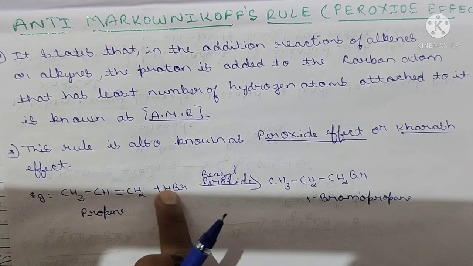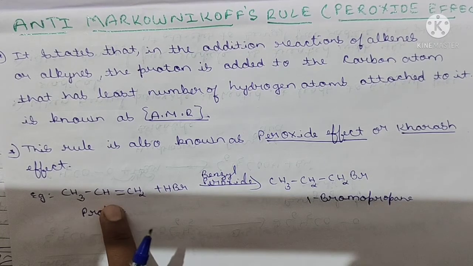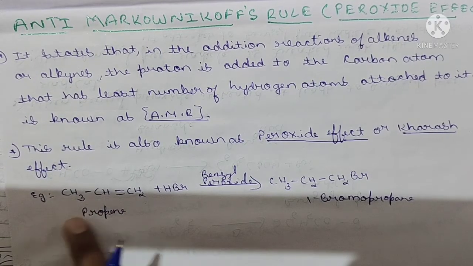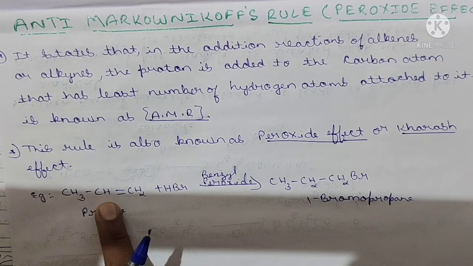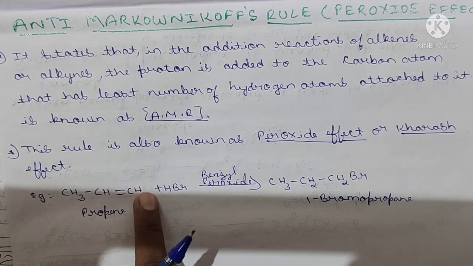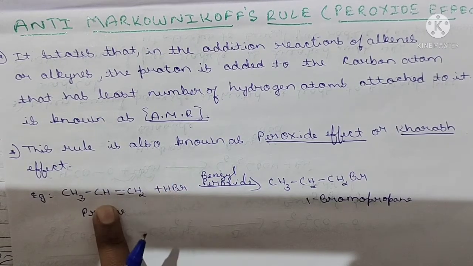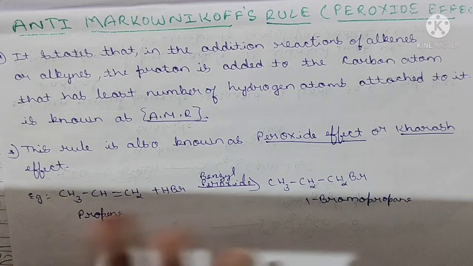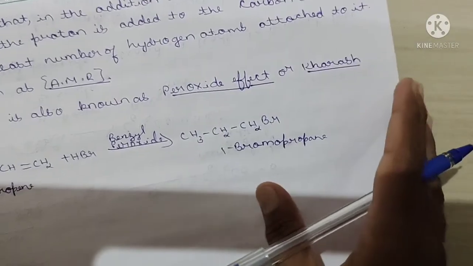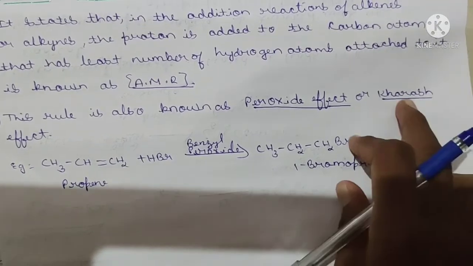This hydrogen, or proton, is added to the carbon atom which contains the least number of hydrogen atoms in this alkene. In this propene, which carbon has the least hydrogens? CH3 and CH2 have the maximum hydrogen atoms, CH has the least. So the proton will transfer to this and form 1-bromopropane. This states the anti-Markovnikov rule, and this rule is also known as the peroxide effect, or Kharasch effect. Remember this.